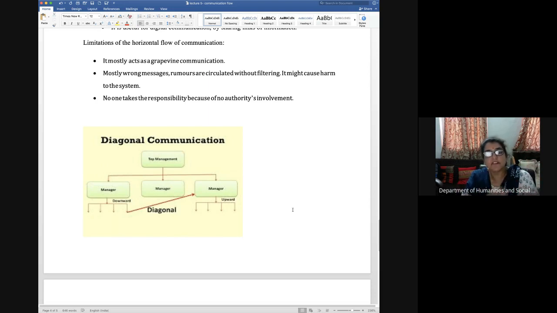So there comes a time when such type of diagonal communication is also necessary, that from one department at the lower level, they might get some guidance from the people who are in the production. So when they are talking with the managers of the production, then it is a diagonal communication. Diagonal communication can be this way also, and it could be the other way also, where the arrow is going down, where the managers from production can direct the sales executives and vice versa. So this is how the diagonal communication works.